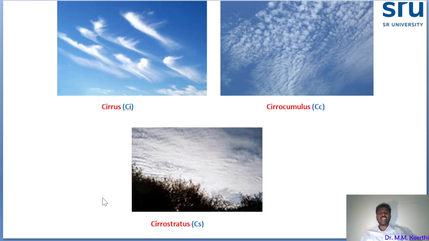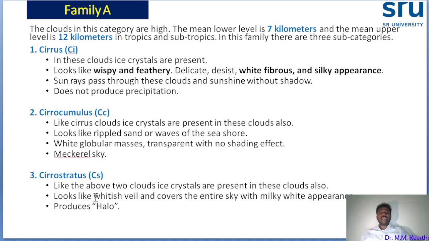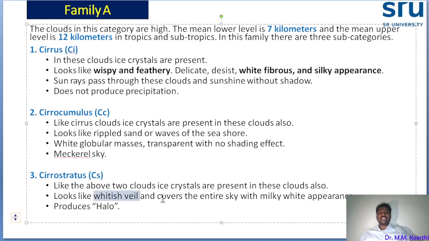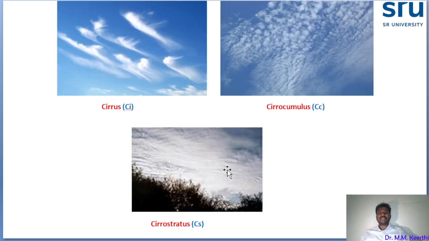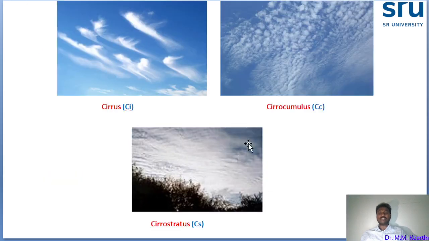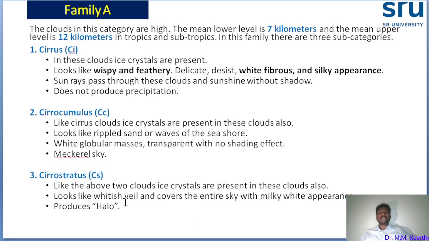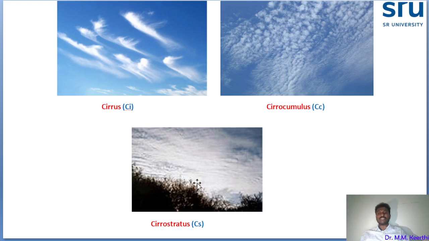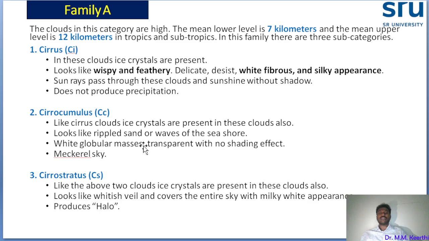Okay, how to identify? It looks like a white veil that covers the entire sky with a milky white appearance. Simple identification: a white veil, and the entire sky is covered with milky white. This is another identification of cirrostratus. This cloud also produces a halo. Okay, under family A, these are cirrus, cirrocumulus, and cirrostratus.